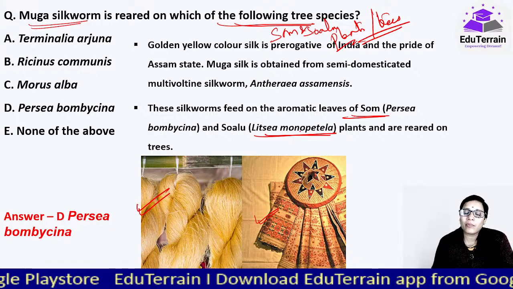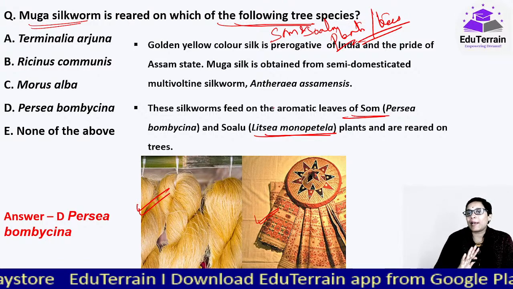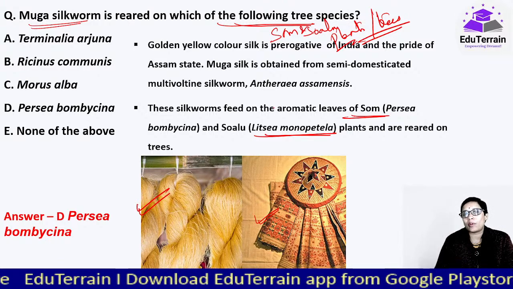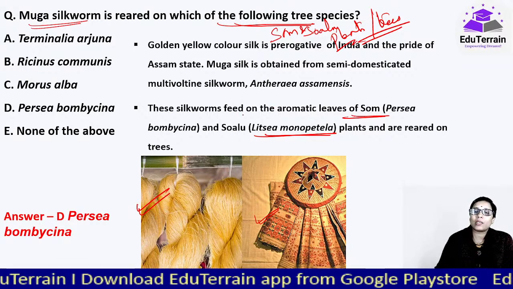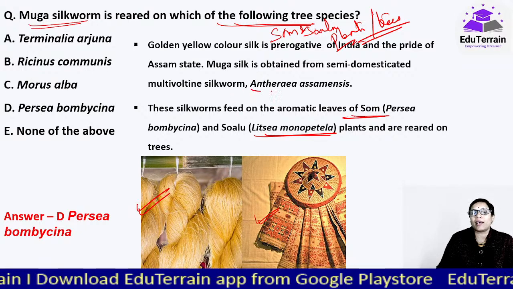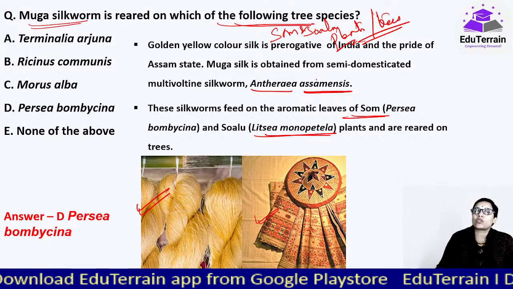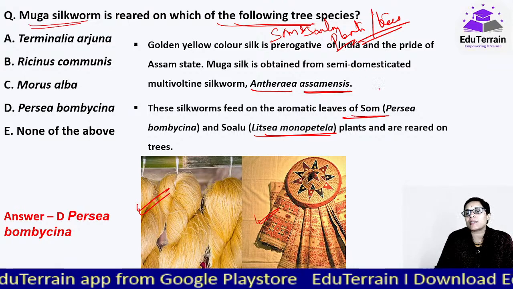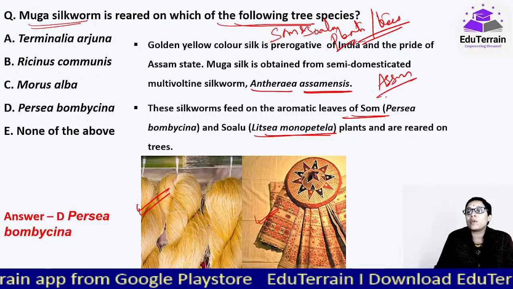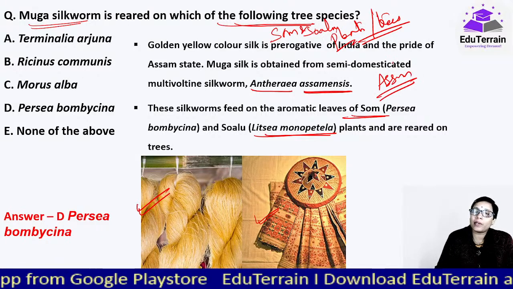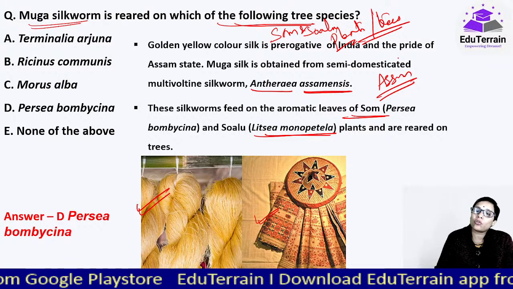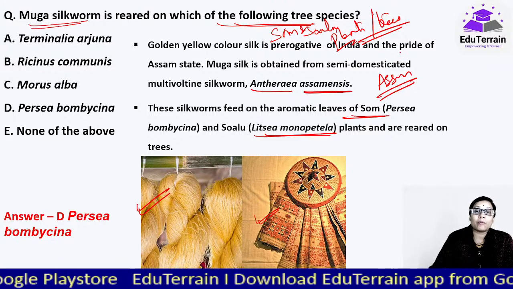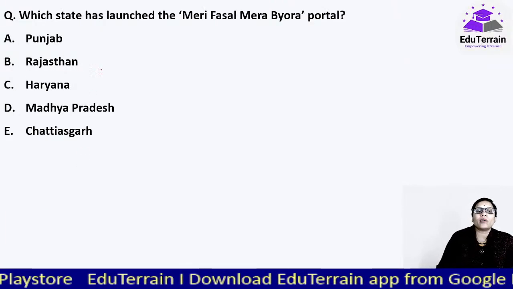monopetala. And please be very, very careful. Scientific names are very important. And when we talk about this Muga silk, it is extracted from the Antheraea assamensis. Exclusively, it will not be found anywhere in India except in Assam. And the Muga silkworm silk research station is also in Assam only because of this. Moving on to our next question.